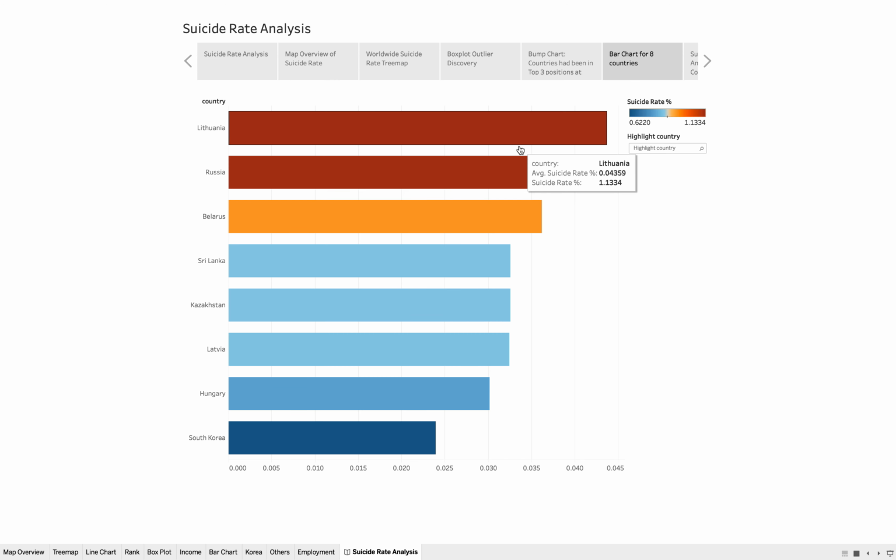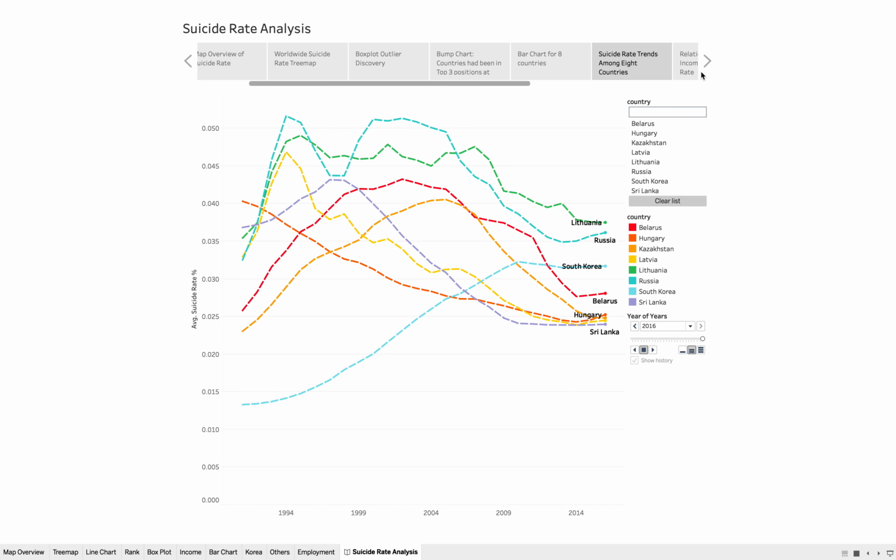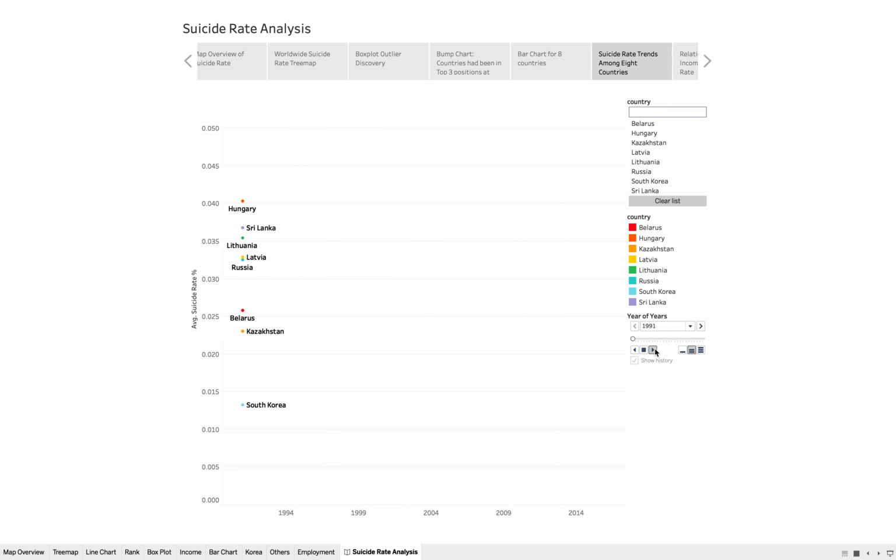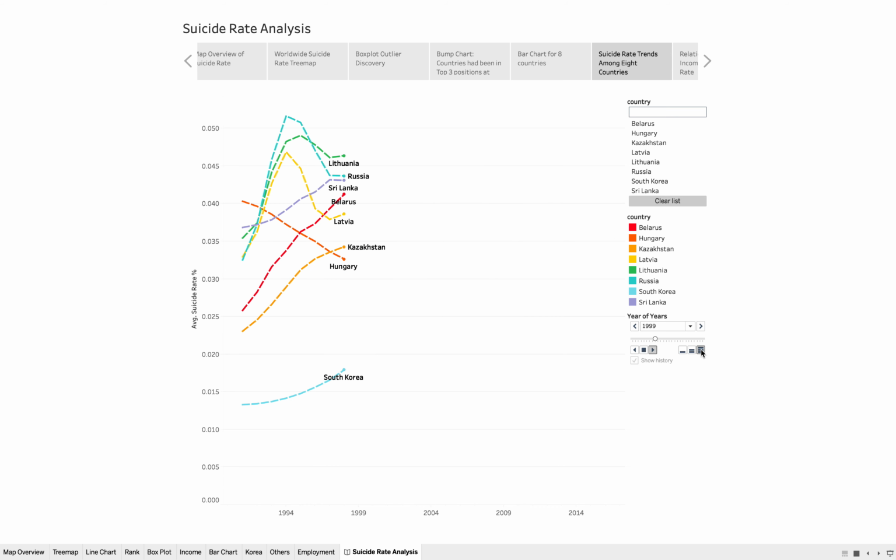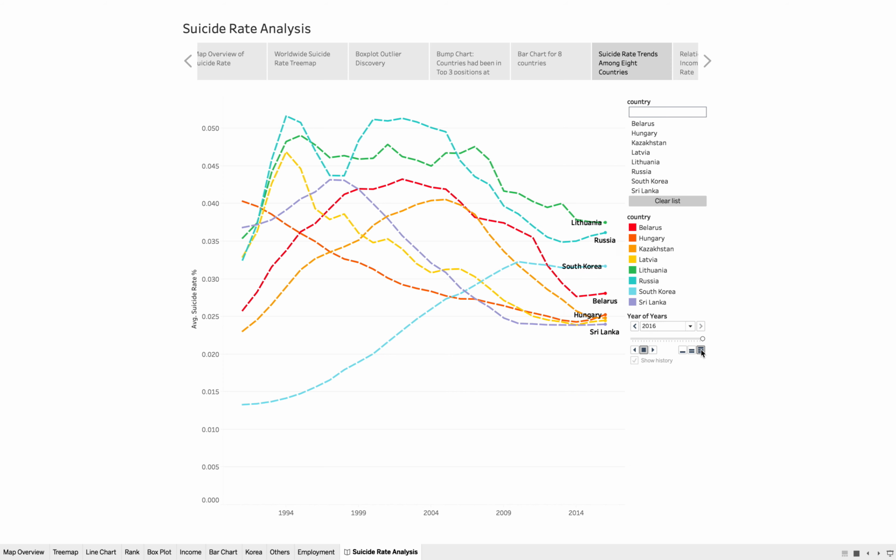This is the bar chart. It's an overview of those 8 countries. Here is the suicide rate trends among the 8 countries. We can see that South Korea has an increasing trend, while other countries have a decreasing trend.